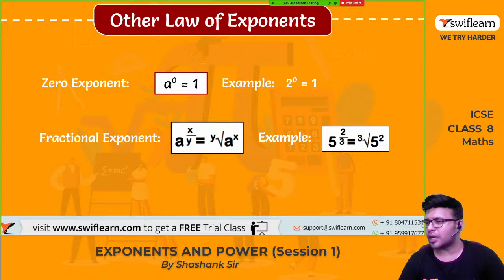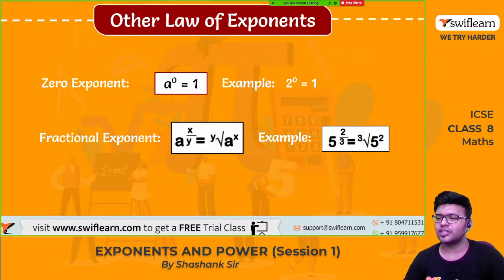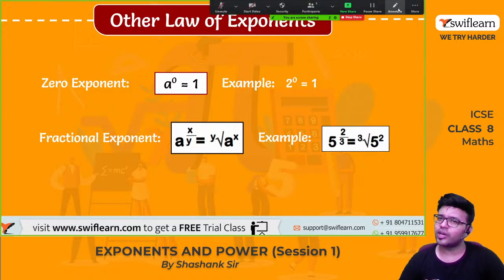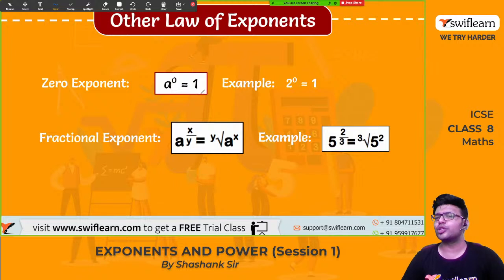Yes. Now there are other laws of exponents. So zeroth law hai. Okay, zero exponent law hai. So yes, we have already studied a raised to 0 is 1, where a is any integer. Okay, so 2 raised to 0 is 1, 99 raised to 0 is also 1. Okay, 365 raised to 0 is also 1.